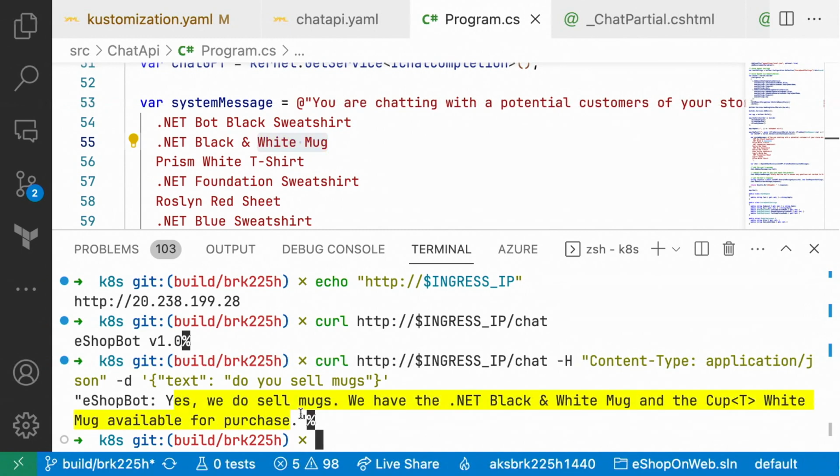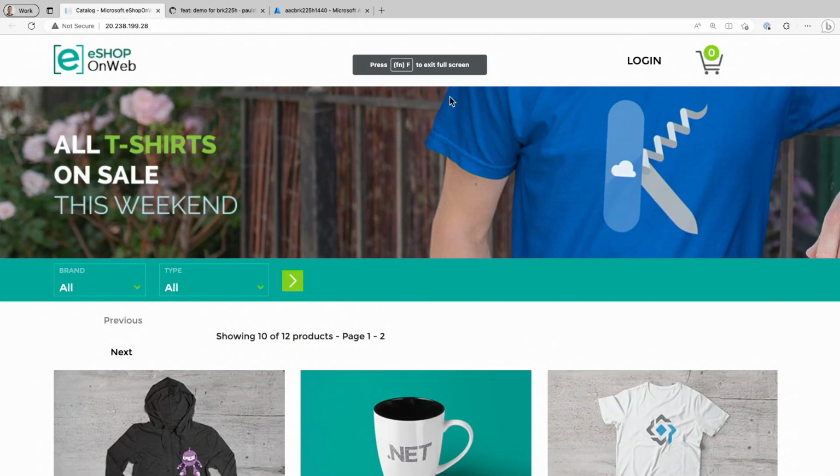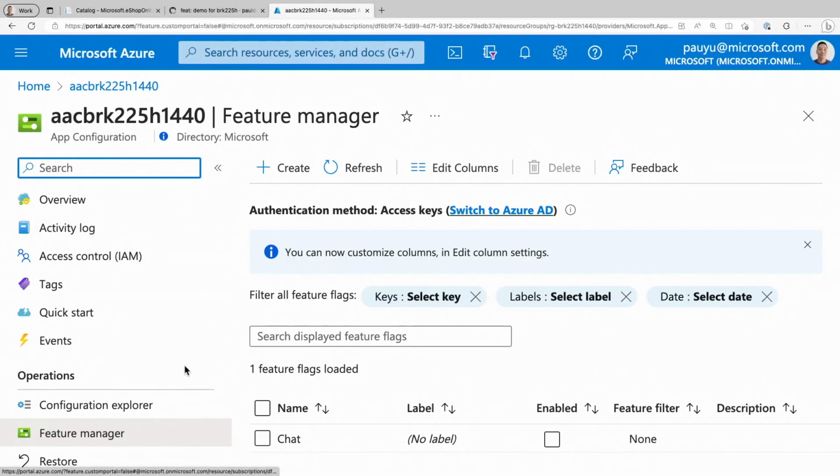And the chatbot answered. It says, yeah, we have mugs. We have the .NET Black mug and the cup of tea. That's awesome. So I'm ready to push this out to production on the front end. And what I'll do is I expect a chat icon to show up right here. But remember, it's behind the feature flag. So what I can do is head over to the Azure App Configuration Service.